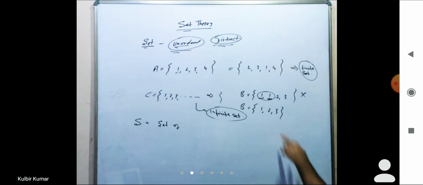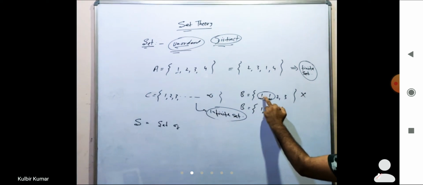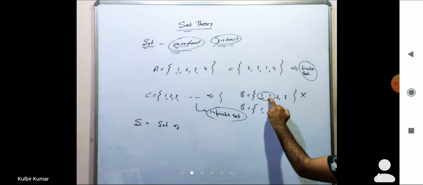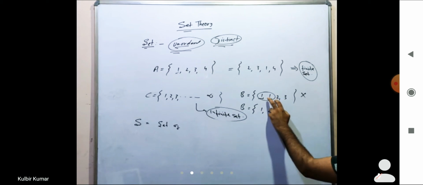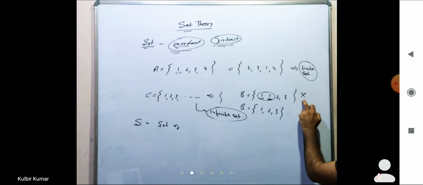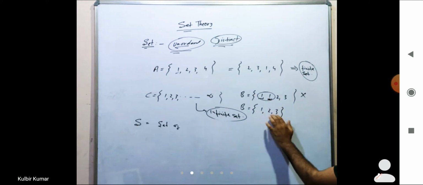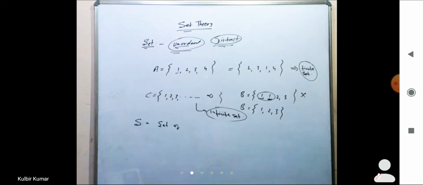So here this one is repeating: 1 1 2 and 3, and 1 is repeating 2 times. So repetition is not allowed in a set, right? In a set repetition is not allowed. That's why we can say this is not a valid format of a set. So this is a valid set: 1 2 and 3.